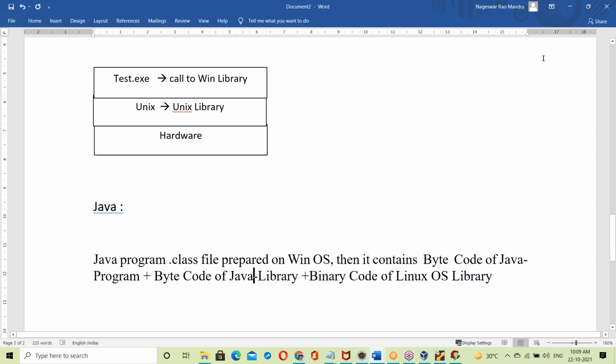Java also has the library concept. The Java library contains all the packages; it is a collection of packages and classes. So the Java .class file prepared on Windows OS contains, as you saw yesterday in the command prompt,